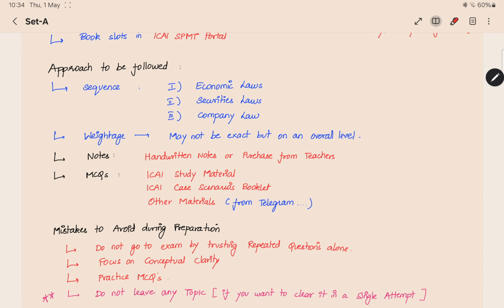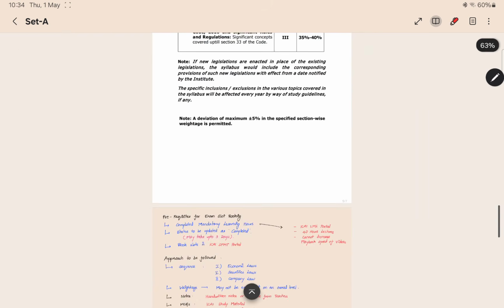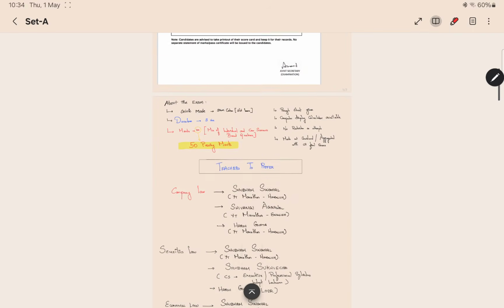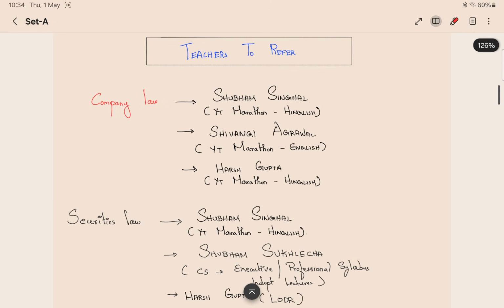Then one more thing I want to tell is weightage, it may not be exact. It may not be exactly 50 marks, 30 marks and all, but approximately this weightage we can follow for our preparation. The next thing is I will be telling about the teachers from which you can refer for these topics, marathon lectures and that information.